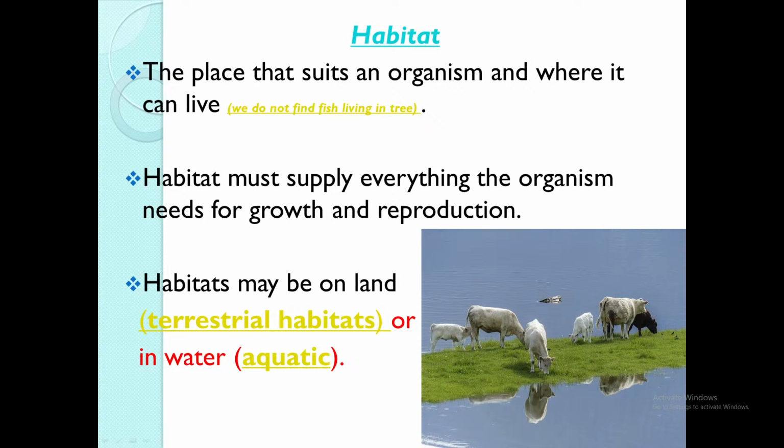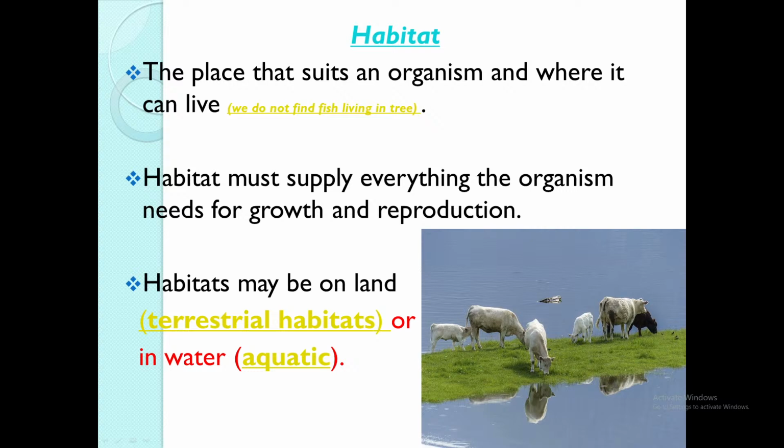So terrestrial habitats are basically land. Like human beings, for example, our habitat is terrestrial. Looking at pointer two, your habitat must supply everything the organism needs for growth and reproduction. So everything that you need in terms of being a human being, you can find all of those on land. Even though you eat fish that comes from the sea, you still can survive without the fish.